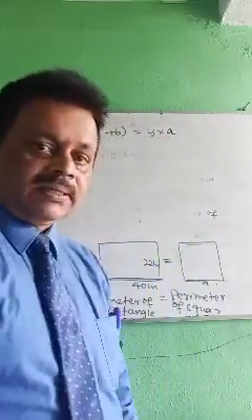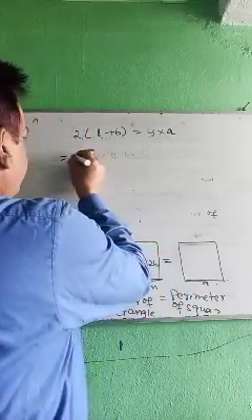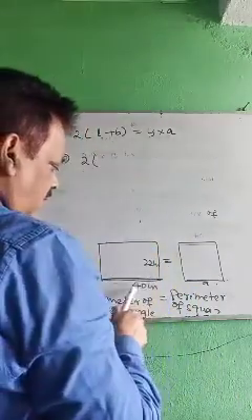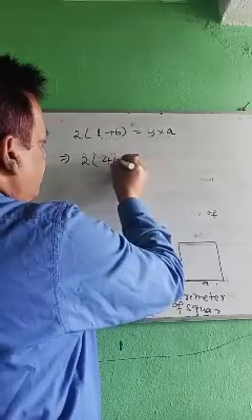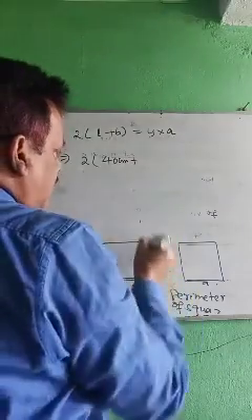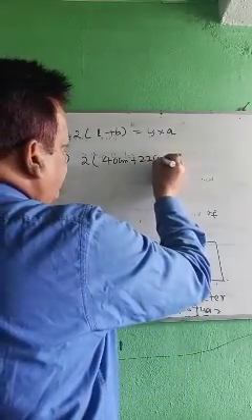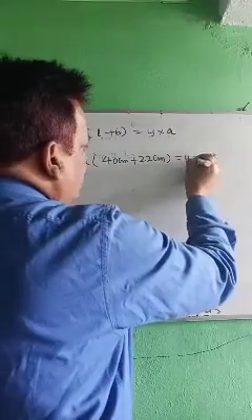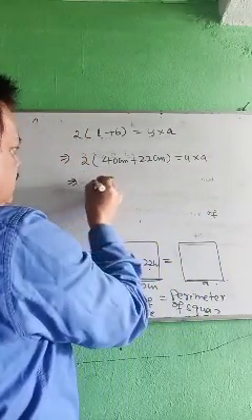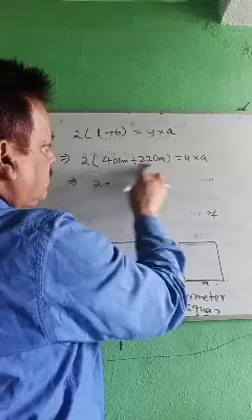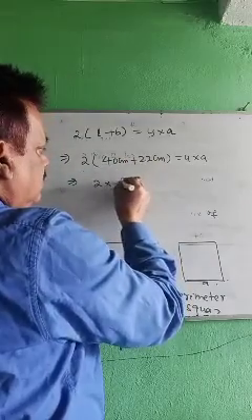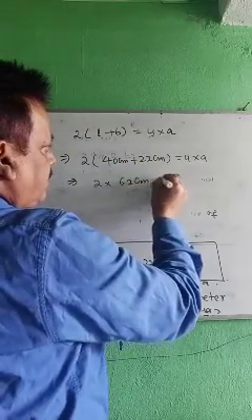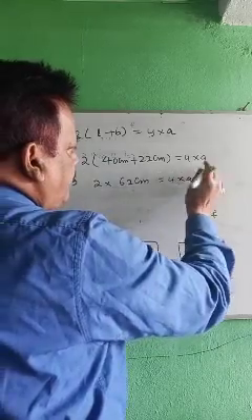A means side. So 2 into L, L is 40 centimeter plus 22 centimeter equals to 4 into side. Implies 2 into, first you have to add these two, 40 plus 22, 62 centimeter, 4 into A.